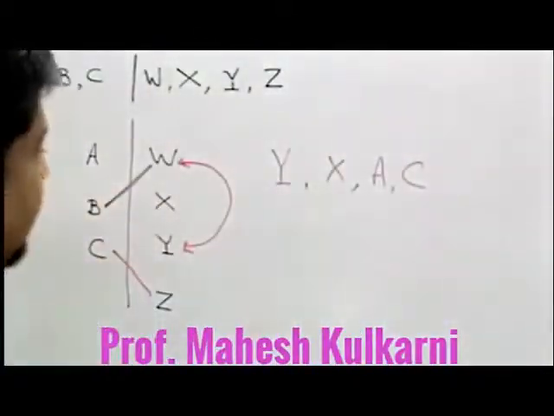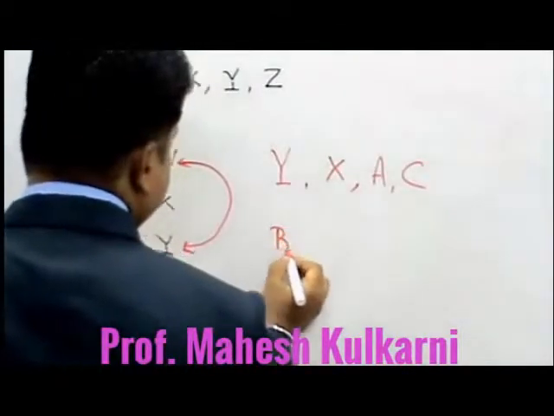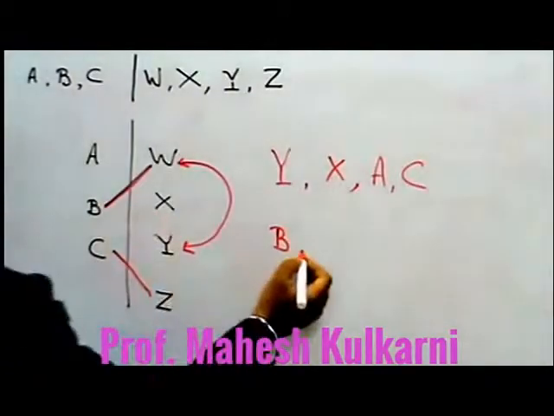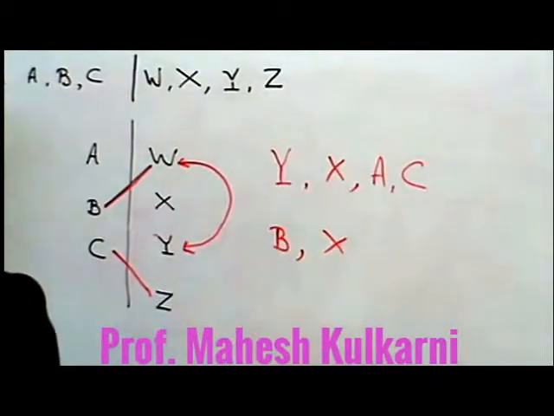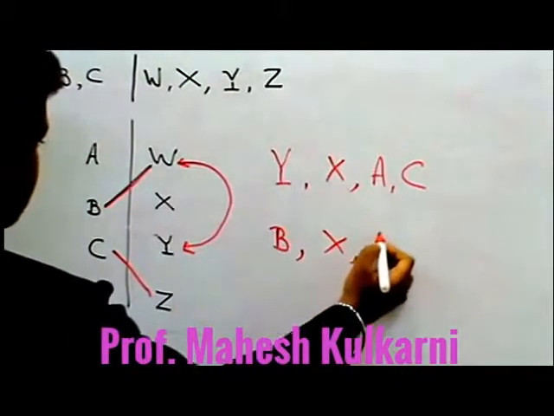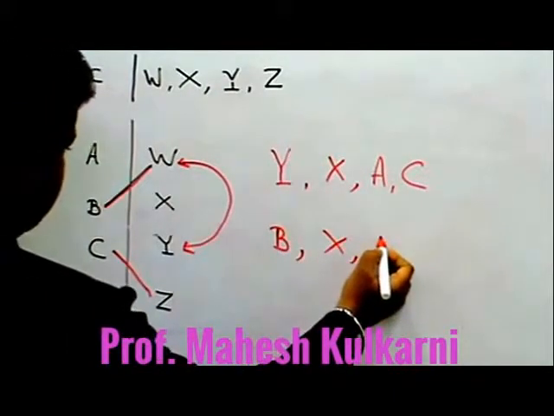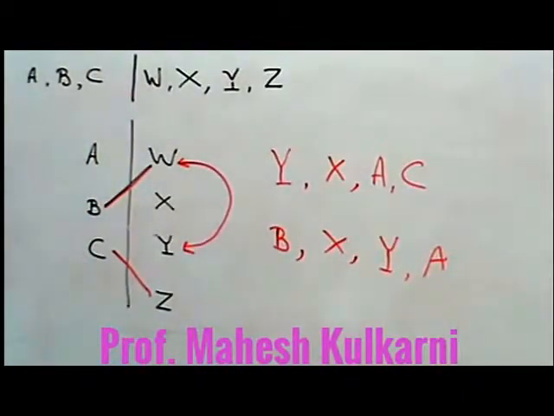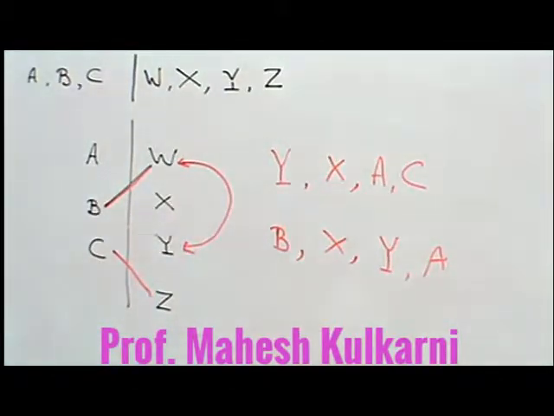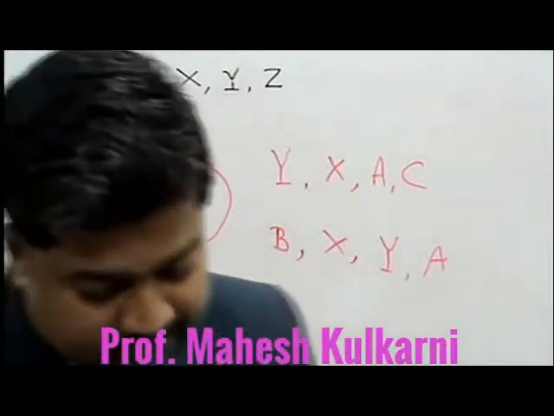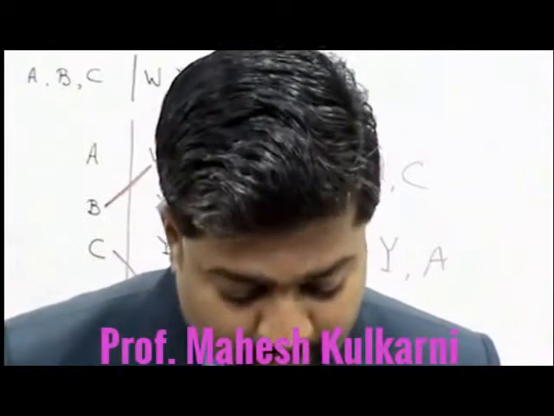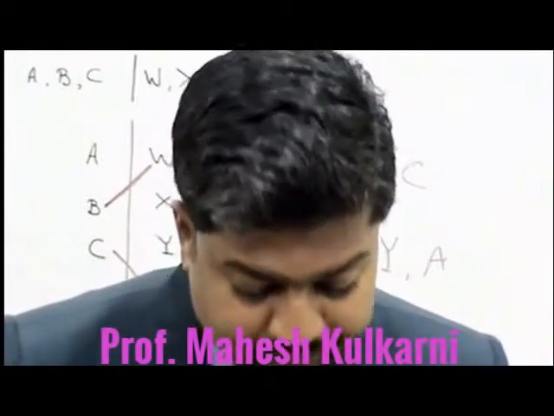Now B is selected, that means I have to write down B. Then I can have X, I can have Y, I can have A. So the answer is again A, B, X, Y. So this is a possibility. Check out A, B, X, Y. But A, B, X, Y is not an available option. Then we have to check out another.